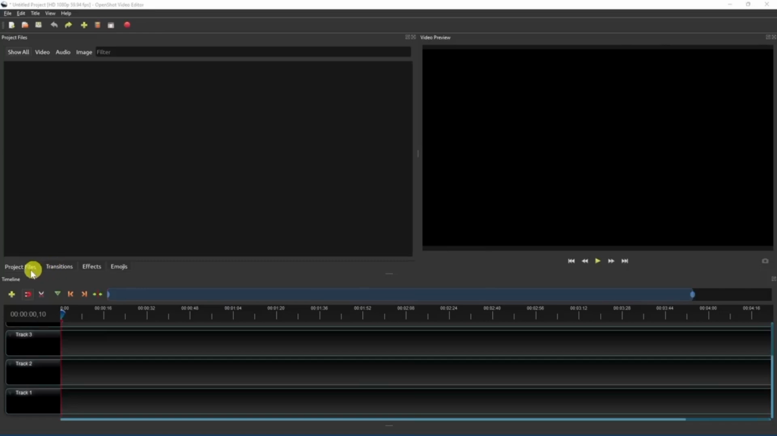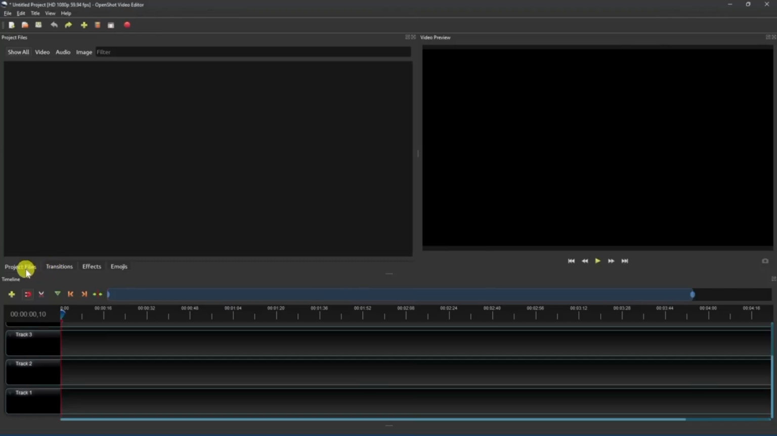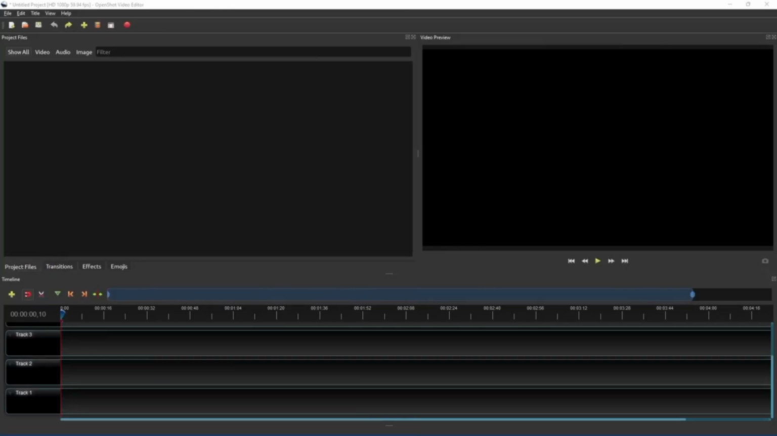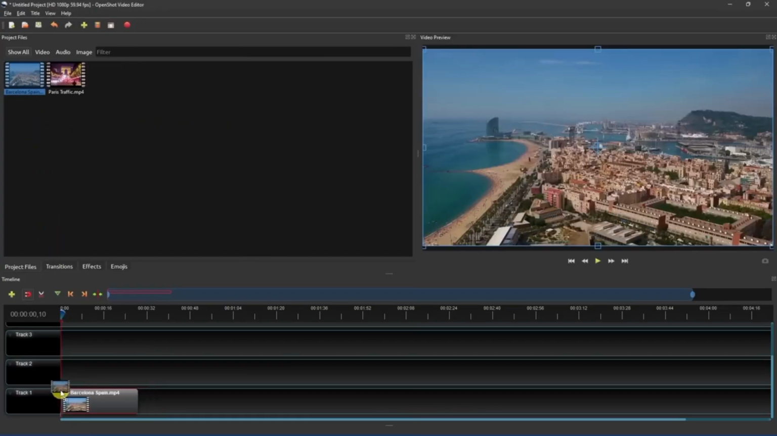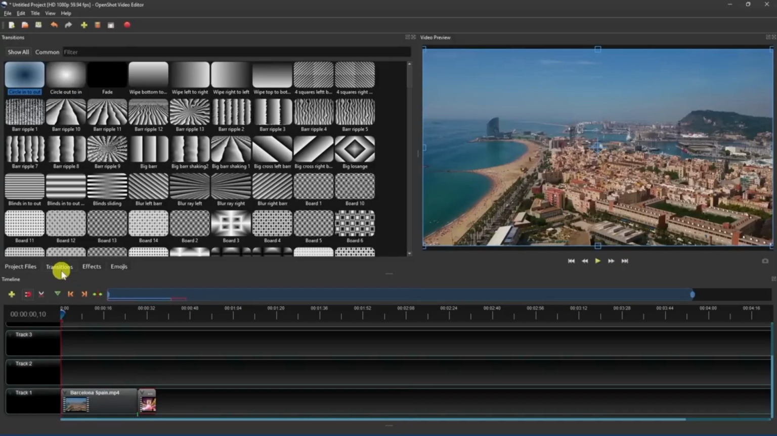OpenShot supports a wide range of video, audio, and image formats, ensuring compatibility with most media types. Key features include trimming and slicing, keyframe animations, and real-time previews. The software also offers a variety of transition effects, titles, and 3D animations, allowing users to enhance their videos creatively. Advanced tools like time mapping, speed changes, and audio mixing provide additional control over the editing process.